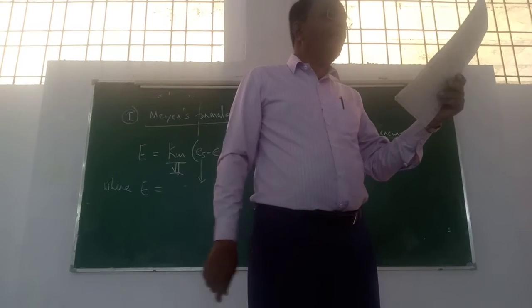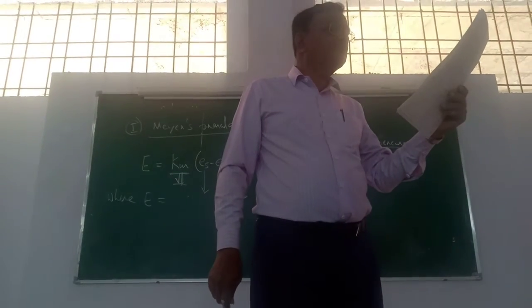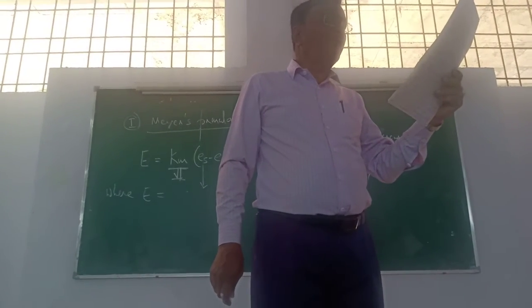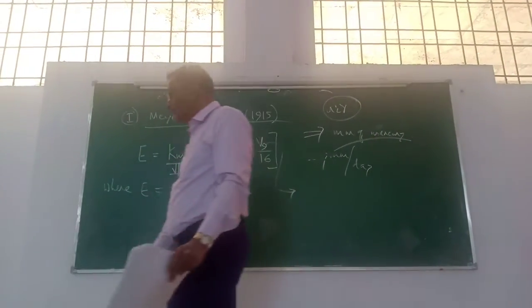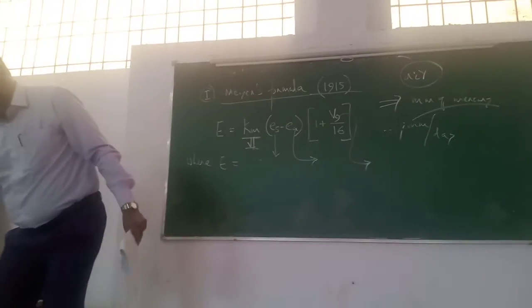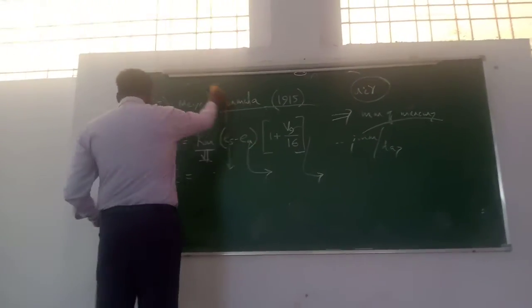Next, Km equal to 0.50 for small shallow water.